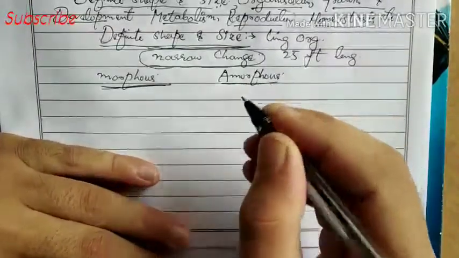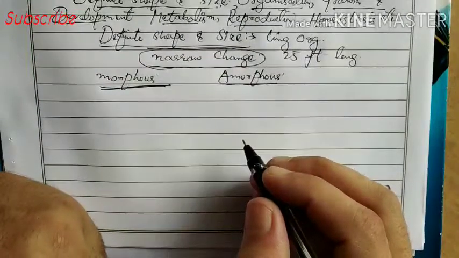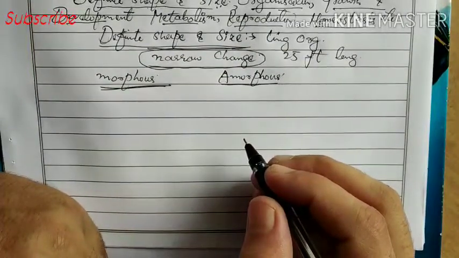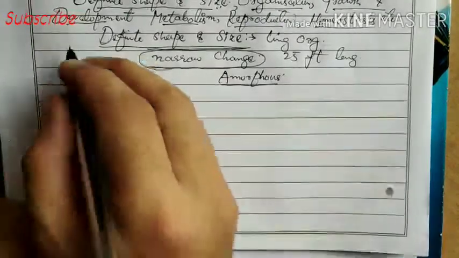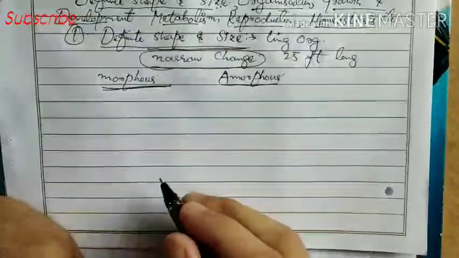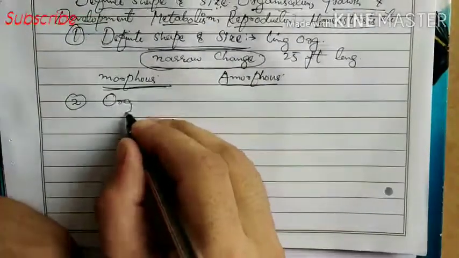So due to the presence of the property of definite shape and size, living organisms are called amorphous, and non-living things are called amorphous. Now this is one characteristic of living things. The second one is organization.